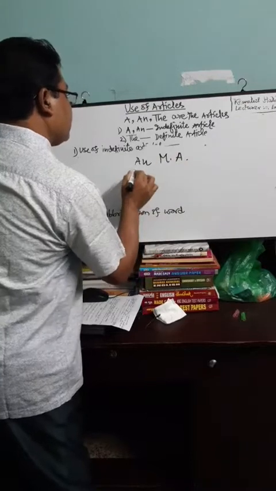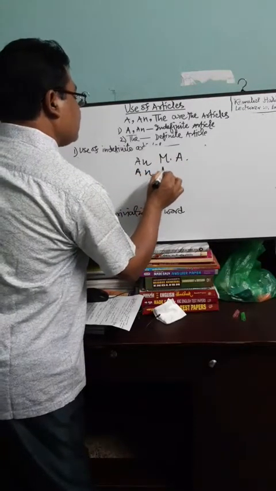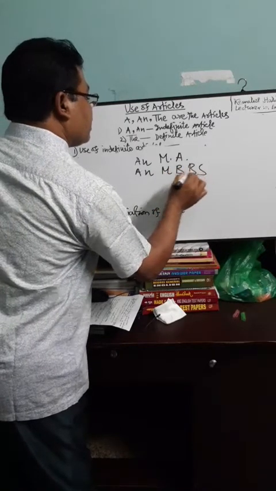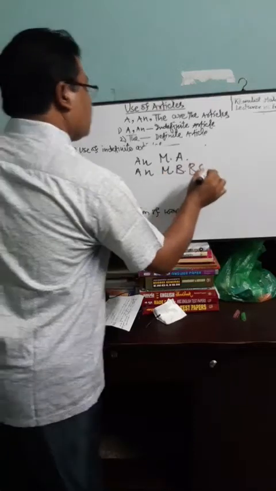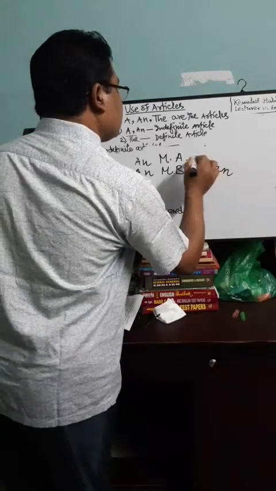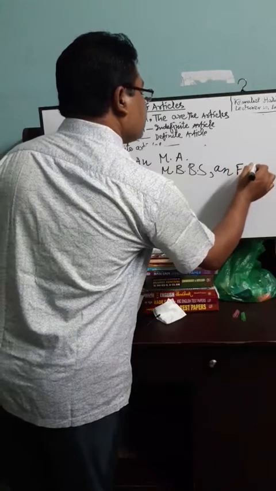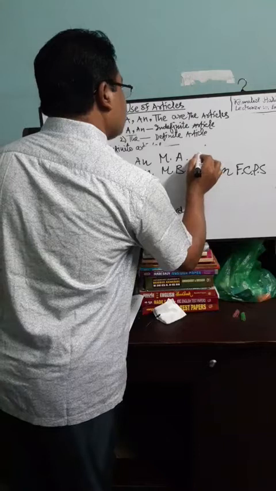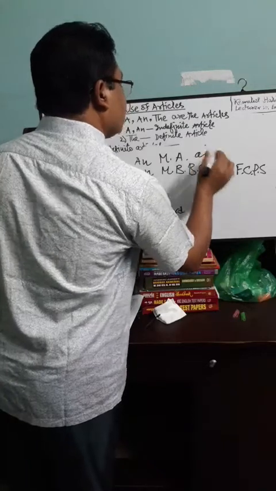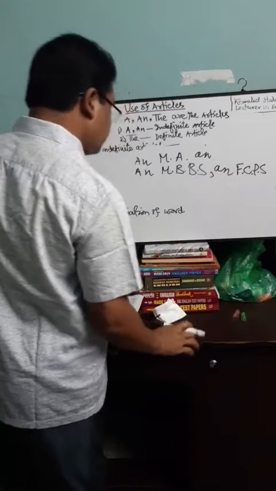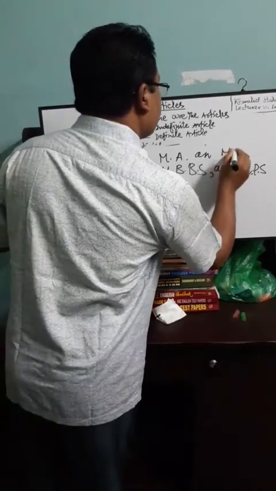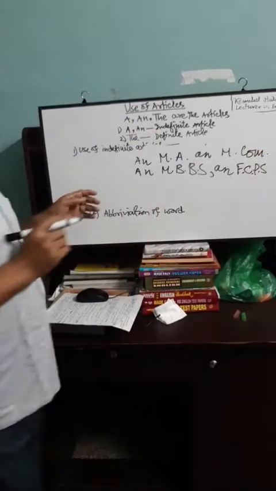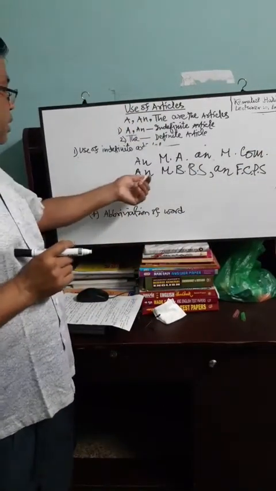An MA, an MBBS, an FCPS, an MCom. Let us see the examples of use of AN.